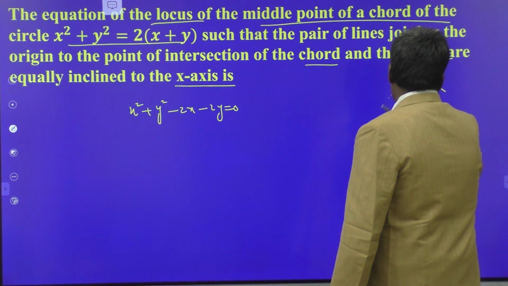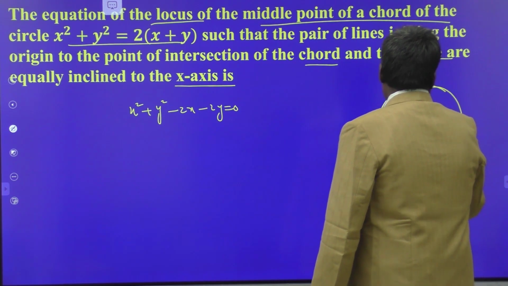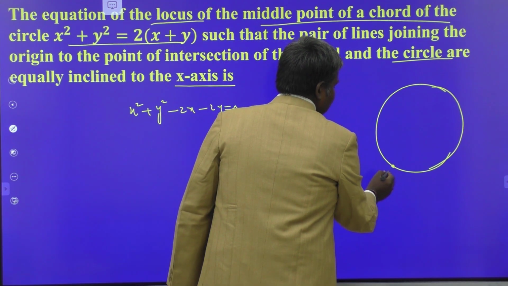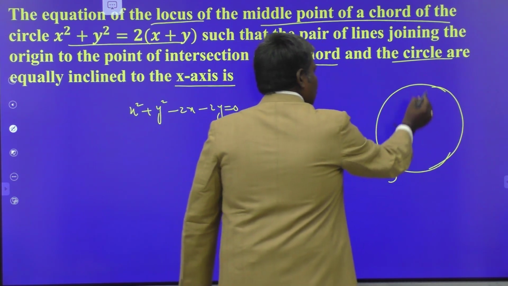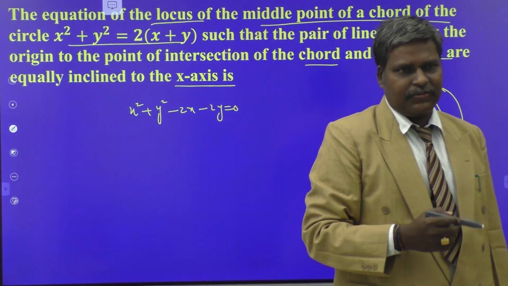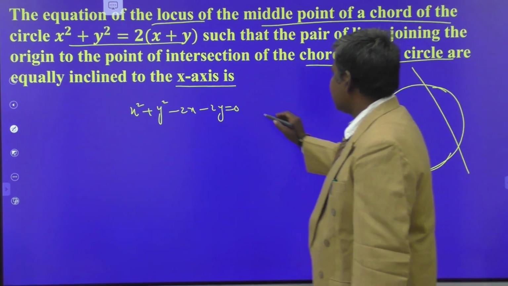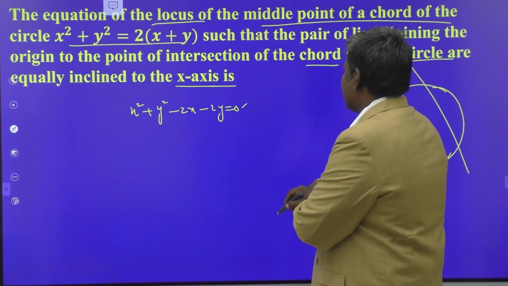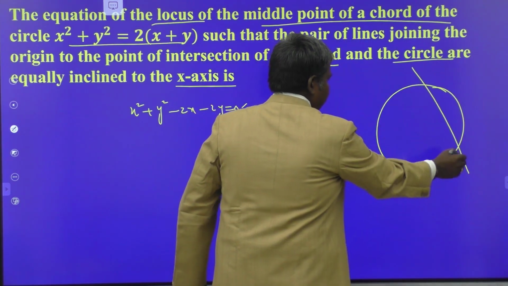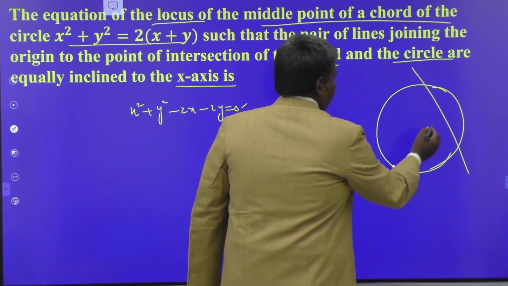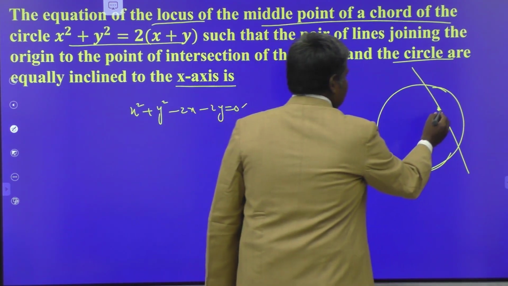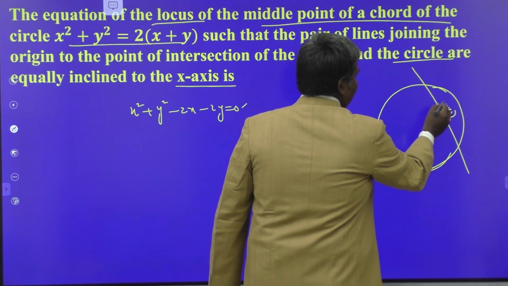So, I am drawing the figure like that. The circle itself passing through origin. Am I correct or not? This is the circle passing through origin. Suppose this is a chord of the circle. Okay, what is that? It is a chord of circle. So this is the circle, x square plus y square minus 2x minus 2y equal to 0. This is the chord. Now you have to find out the locus of midpoint of this chord. Suppose this is x1 comma y1, midpoint of the chord.